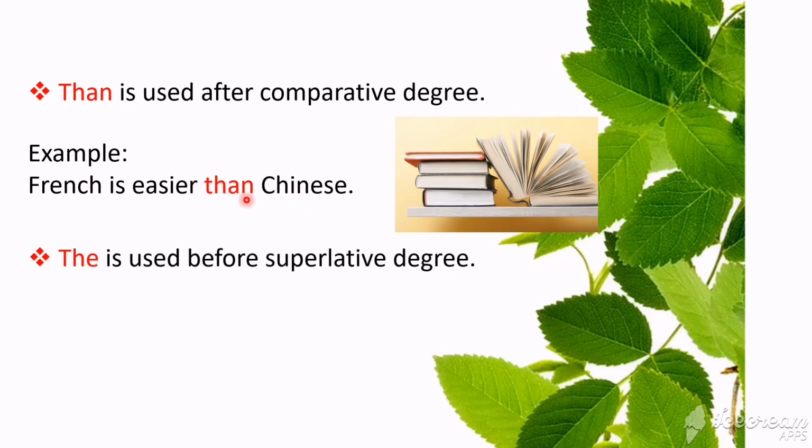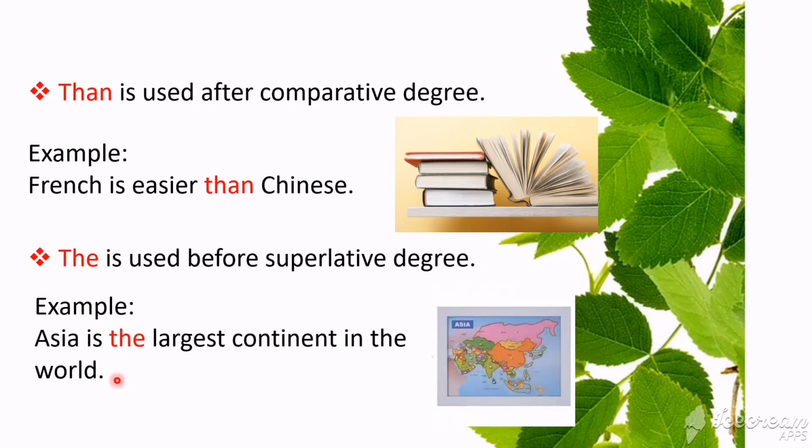The next one is "the". "The" is used before superlative degree. Look at this example. Asia is the largest continent in the world. The largest continent. So "the" is the key word through which you can find that this is superlative degree. This is for you to have some shortcuts to keep in your mind, so that in exams you can remember how to identify comparative and superlative degree very fast.